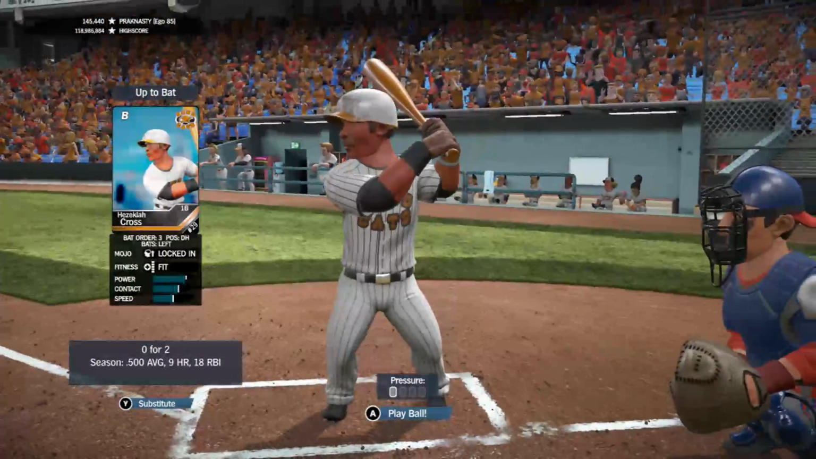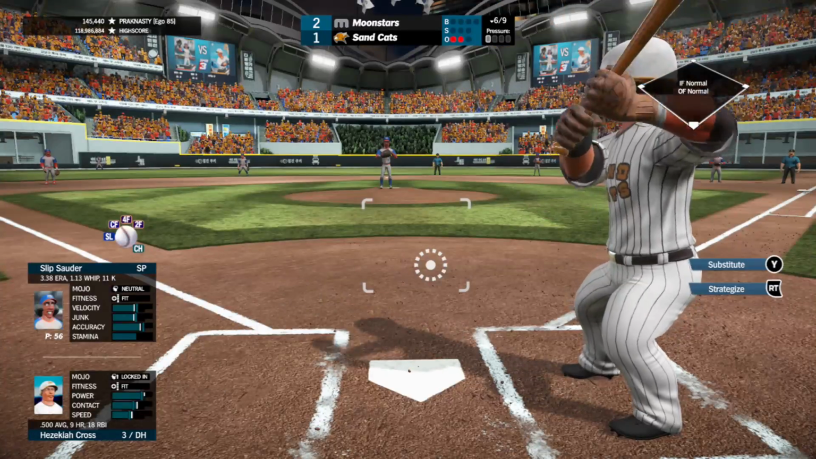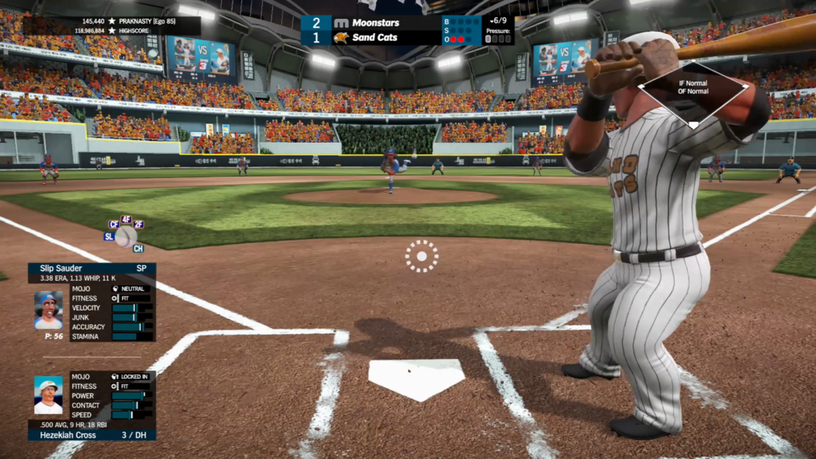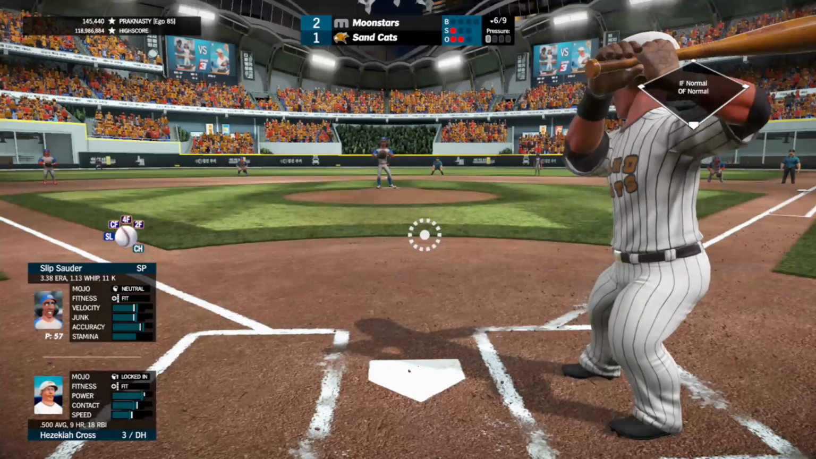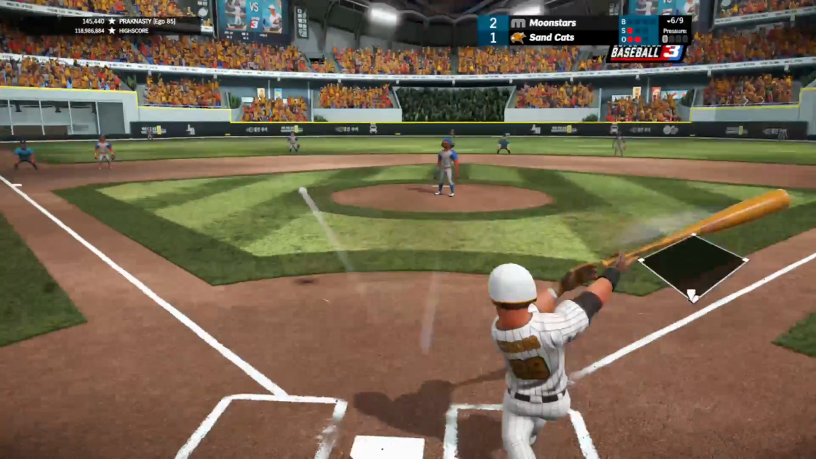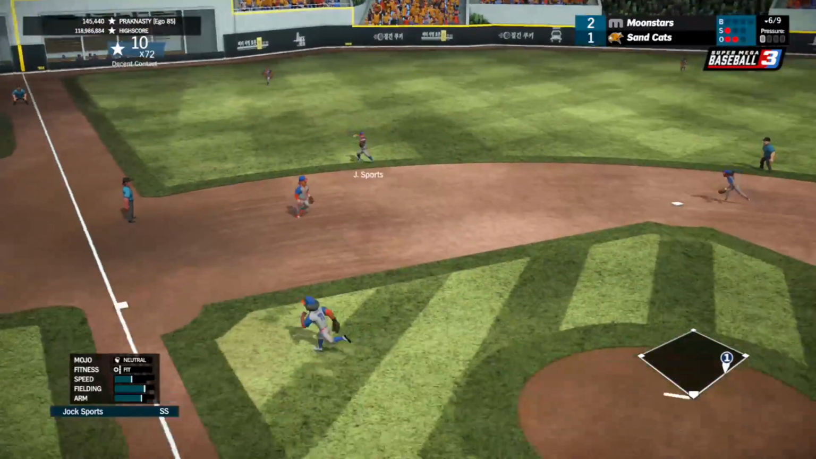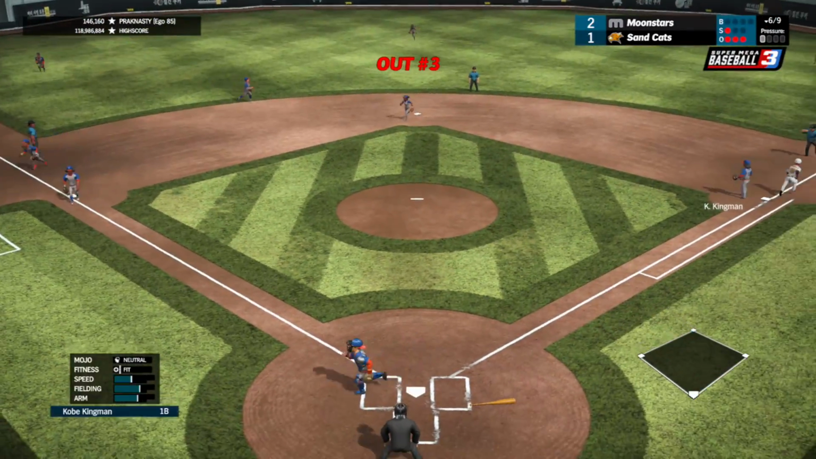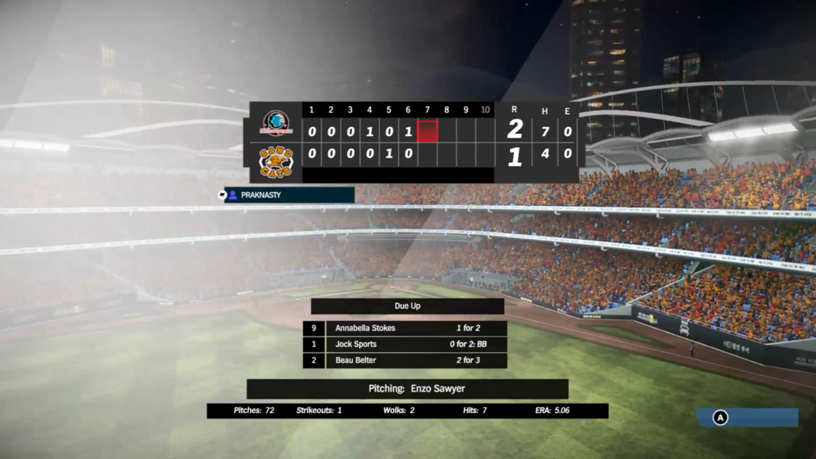Brings up Cross, 0 for 2 for him so far. Cutter away for a strike, 0-1. Fastball up and in, fisted in the hole between short and third. Backhanded by Sports. He'll make the play. 1-2-3 inning for Sawyer in the 6th.